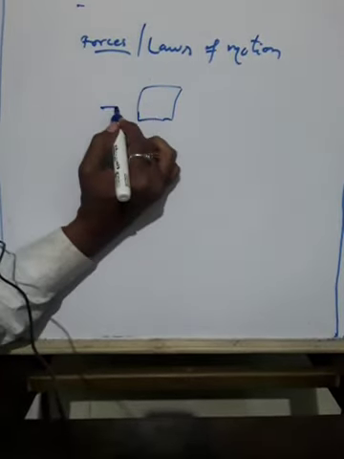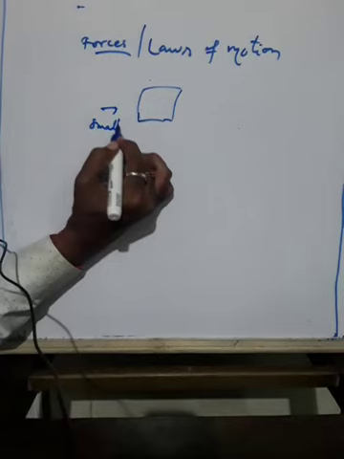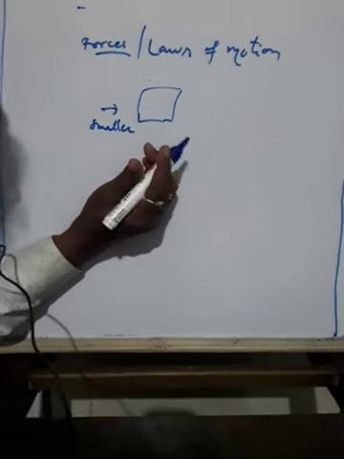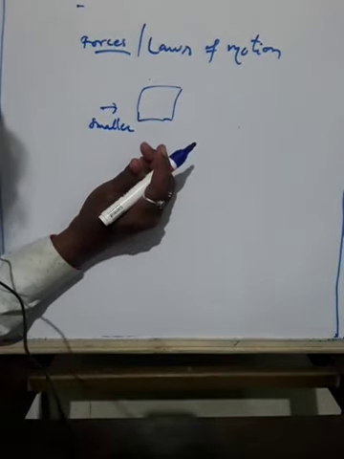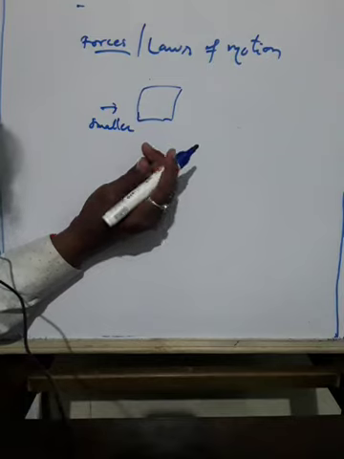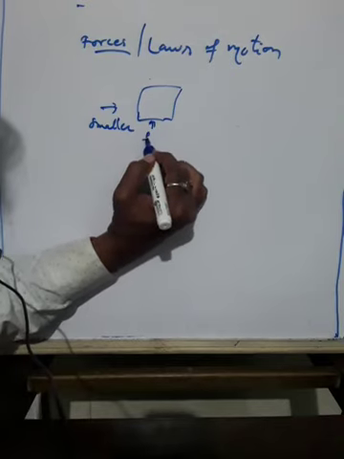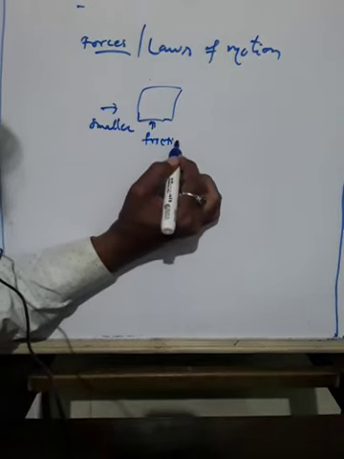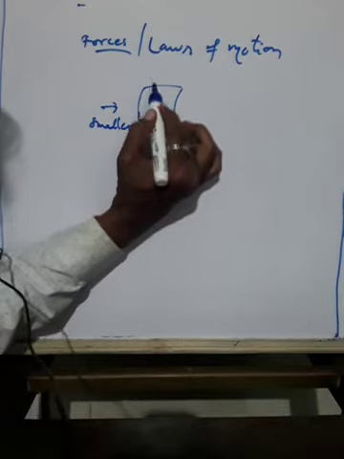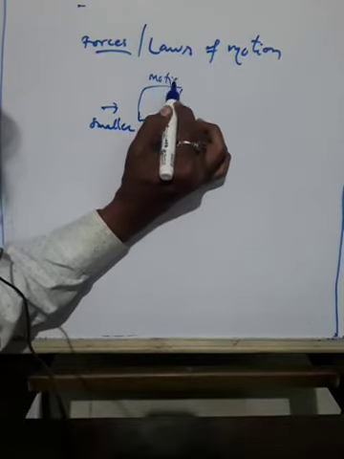The box does not move because of friction acting in the direction opposite to the push. From this side also there is friction opposite to the motion of the object.